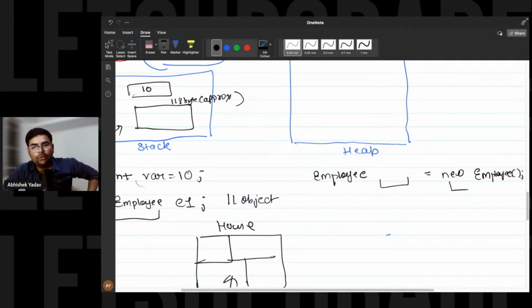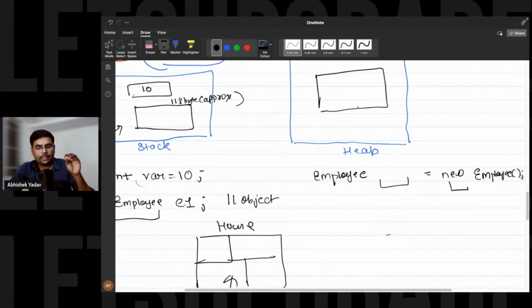And now what will this new do? It will go and allocate memory inside the heap, right, everyone? And after that, it will return the starting address. Let's assume the starting address is 8090. So here it will return the starting address.